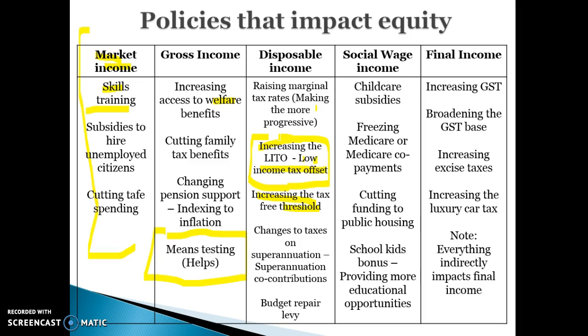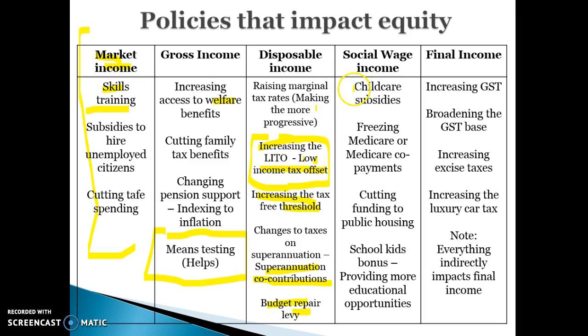Other things that they can do to make it more equitable, they can give superannuation co-contributions. So when low-income earners put money into their super, the government can match that with contributions themselves. The budget repair levy is another example. That's something that can make disposable income more equitable. So if the budget repair levy was a 2% tax levied on people earning over $180,000, that helped to make the disposable income more equitable because high income earners paid more tax.